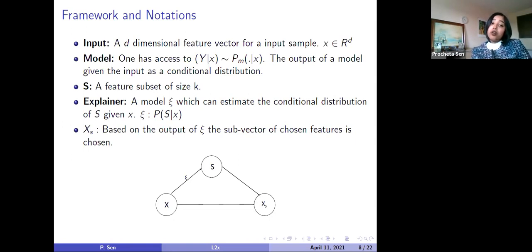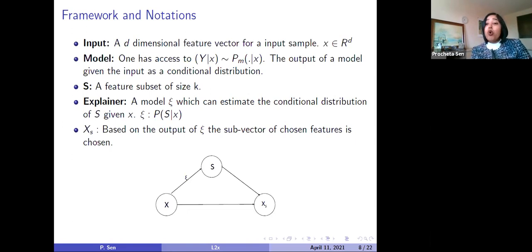Now, what kind of models can be explained using L2X? My observation is that in terms of classification models, L2X works well, where we have access to a conditional distribution of probability of Y given X, where X is the input and Y is the output. Where we have access to this kind of conditional distribution of the probability of output given the input, those kind of models we can explain using L2X.